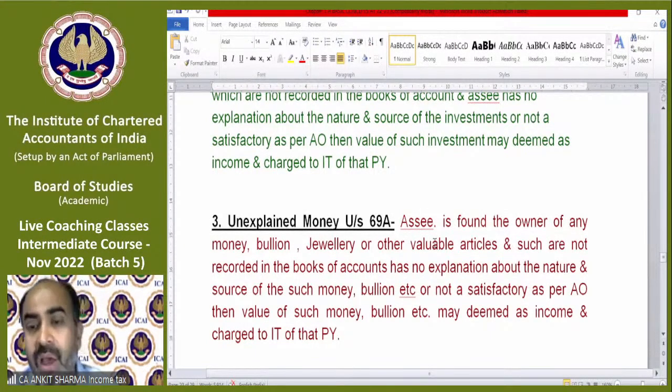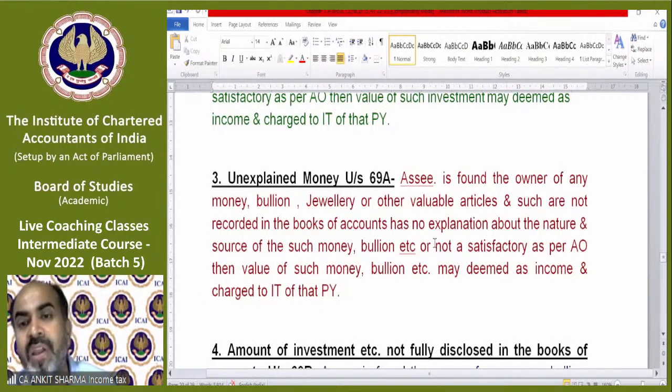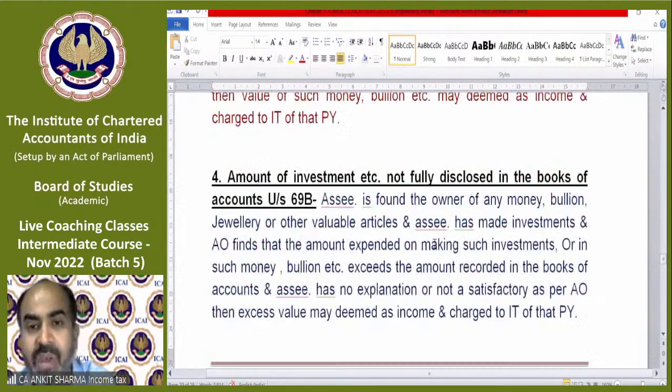Assessee found to be the owner of any money, bullion, jewelry or other valuable article, and such are not recorded in the books of account and there is no explanation. Same concept. The last 3-4 lines are the same in every point. Amount of investment not fully disclosed.